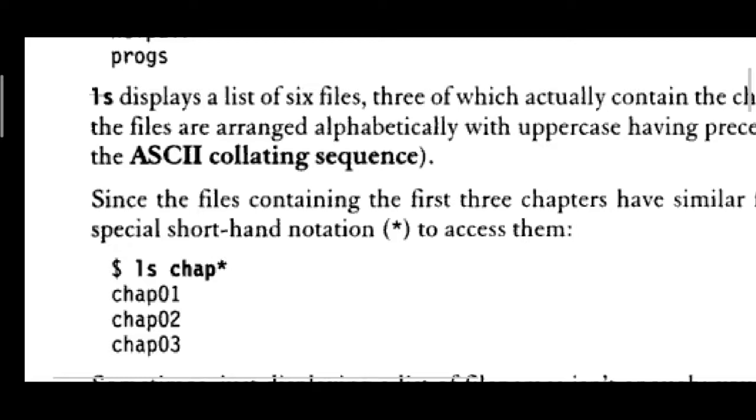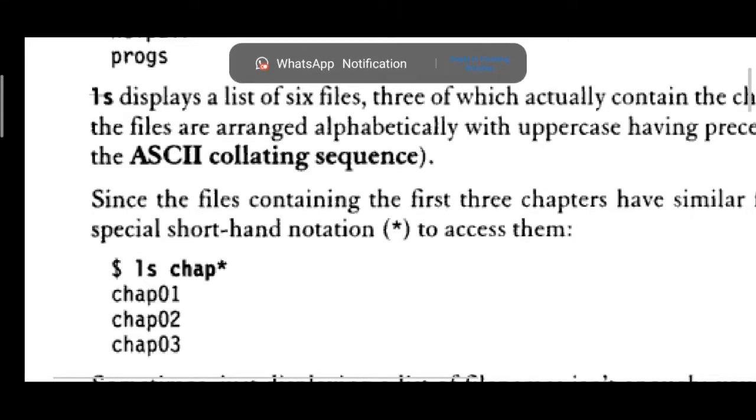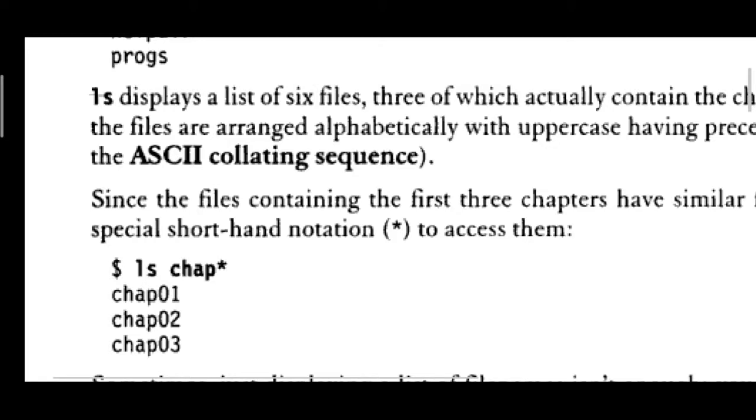So all the files that have the title chapter are displayed, whether there are 10 files or 20 files, say chapter 1 to 20 or chapter 1 to 10. How can it be done? Write chap, or you can write chapt, your wish, followed by asterisk. So it will be matching.